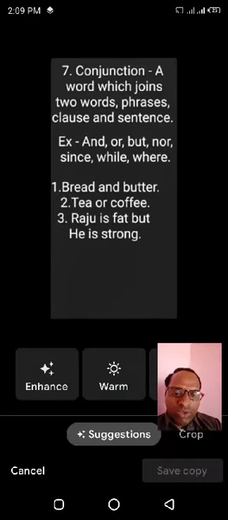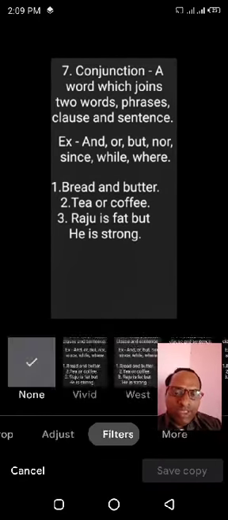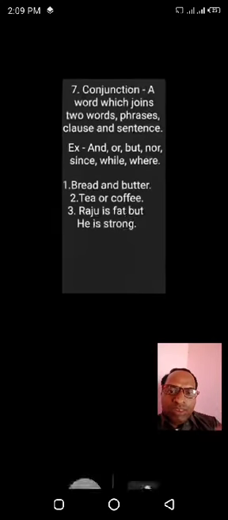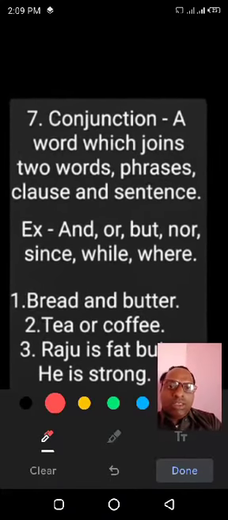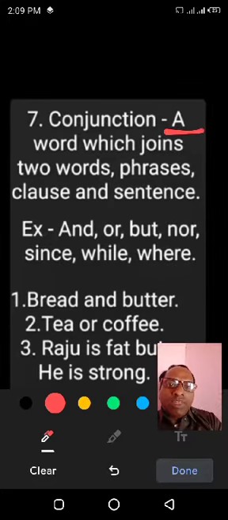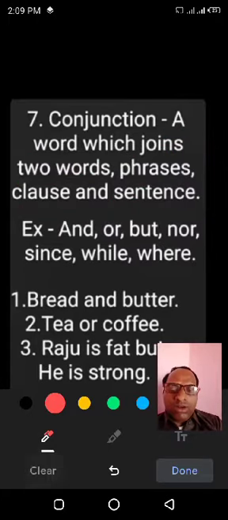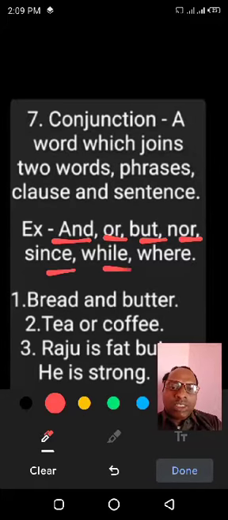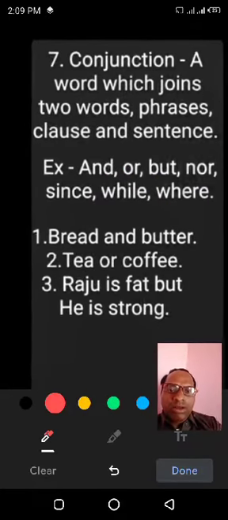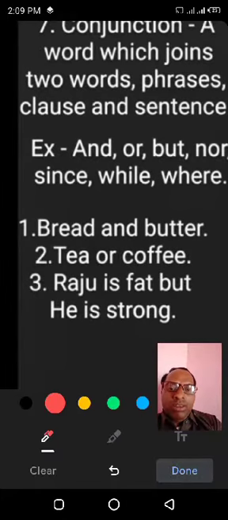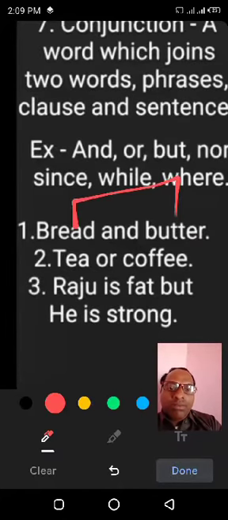Conjunction joins two words, sentence, phrase, clause, so it is called conjunction. You may say a word which joins two words, phrase, clause and sentence is called conjunction. And these joining words are and, or, but, nor, since, while, where. Now there are some examples: bread and butter.